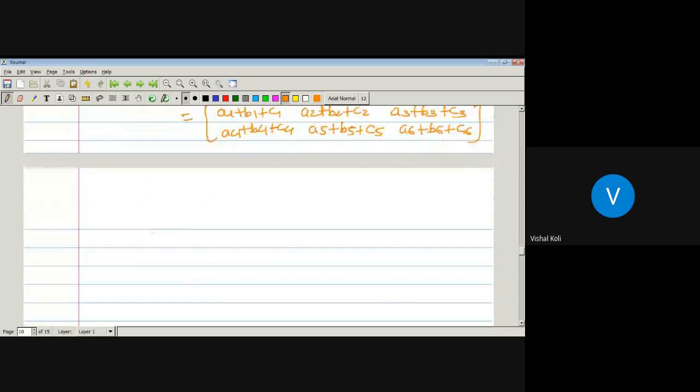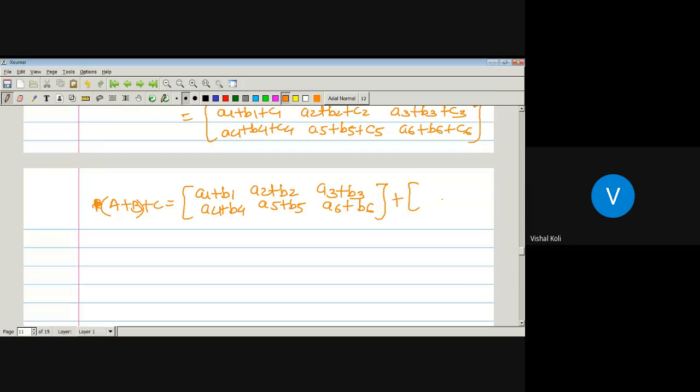Now let us find the RHS. Consider the RHS, which is nothing but A plus B plus C. So which is nothing but A1 plus B1, A2 plus B2, A3 plus B3, A4 plus B4, A5 plus B5, A6 plus B6.